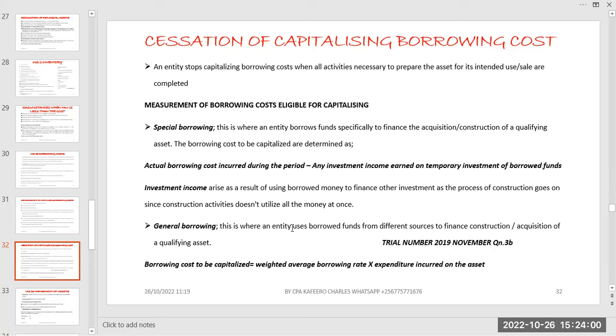Specific borrowing, you can look at it in two ways. One way you can look at it is that the company got some money, either in form of issuing bonds or from financial institutions through bank loans,